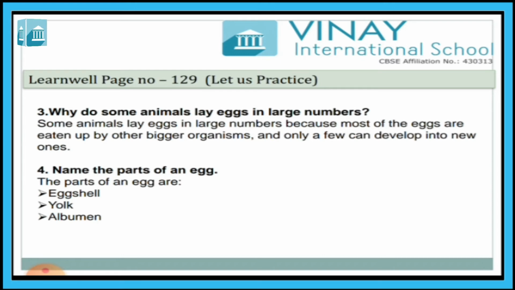Now the fourth one is, name the parts of egg. There are 3 parts of egg: eggshell, yolk and albumen. The outer part is called eggshell. The yellow part in the center is called yolk, and the white thick part is called albumen.